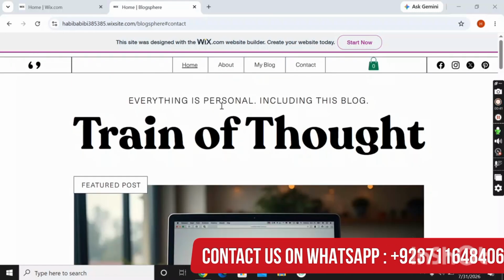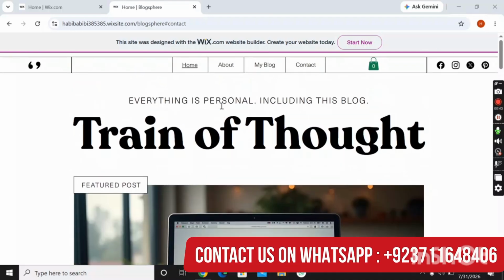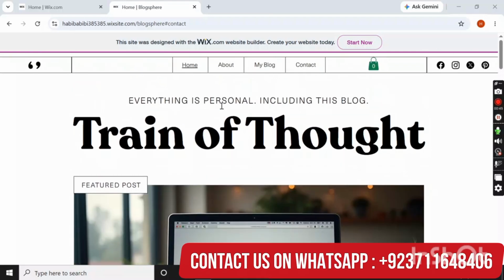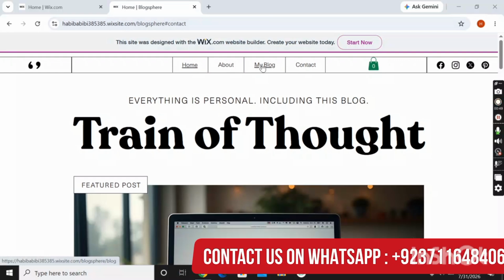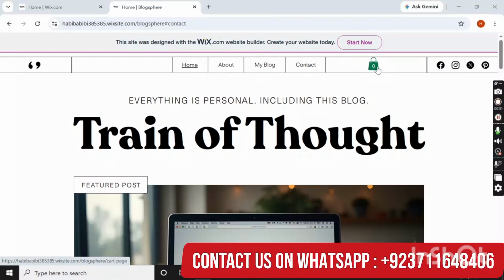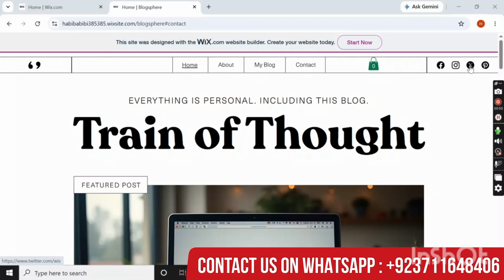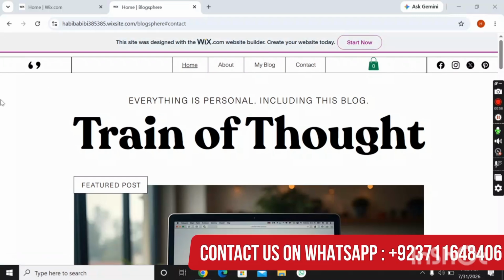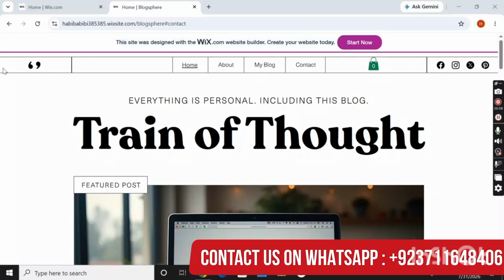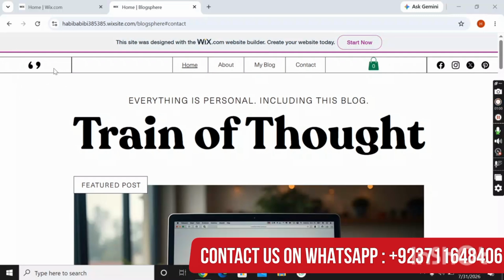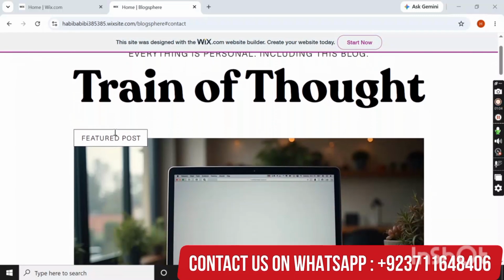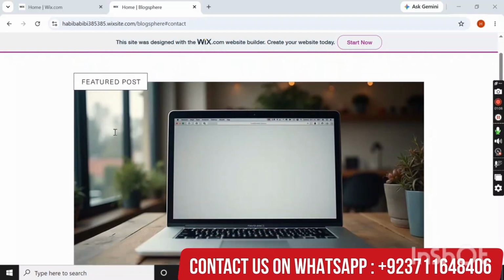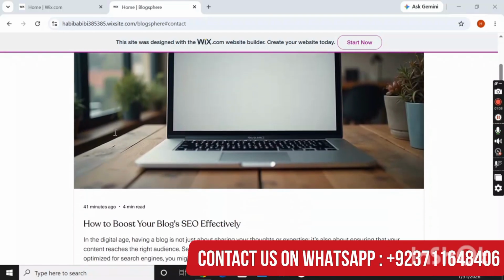So this is the homepage of this site. You can see here the amazing look of this site. There are 5 sections of this site. First one is home, second one is about, third one is my blog, then contact and cart. Here are the social media links, and each and everything is changed from the admin panel. This logo can be changed according to your requirement from the admin panel, and here you can see the amazing and clear look of this site. Each and everything is clearly readable and easy to read.